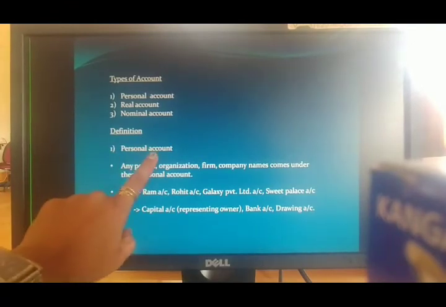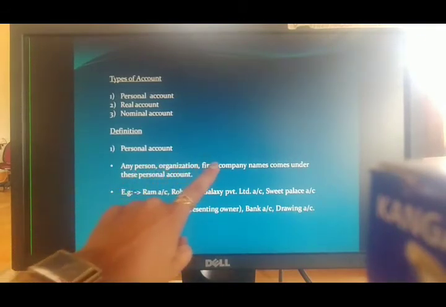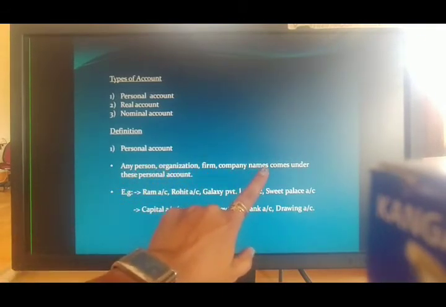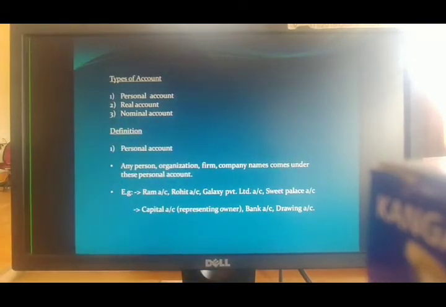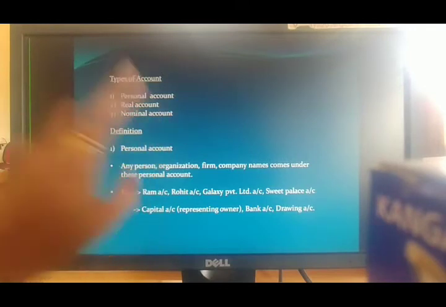First one, personal account. Personal account means what? Any person, organization, firm, or company name comes under personal account. If there is any person's name or any company or organization name, all these accounts come under this account type, personal account.